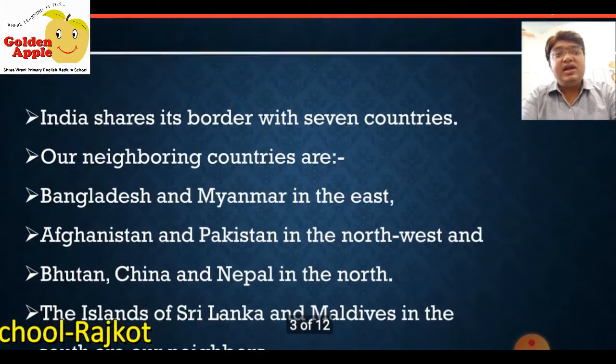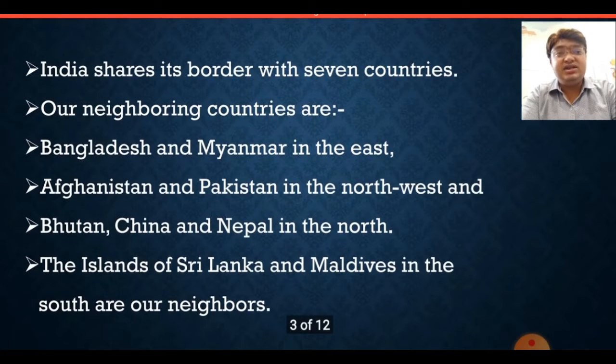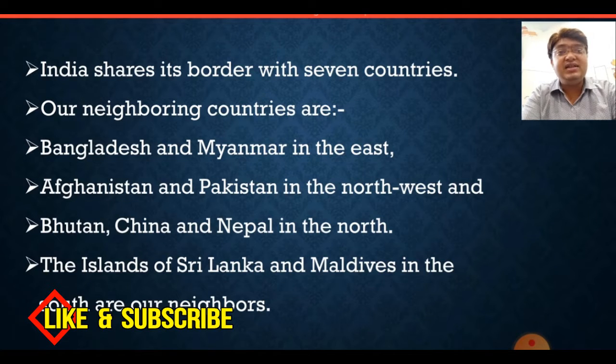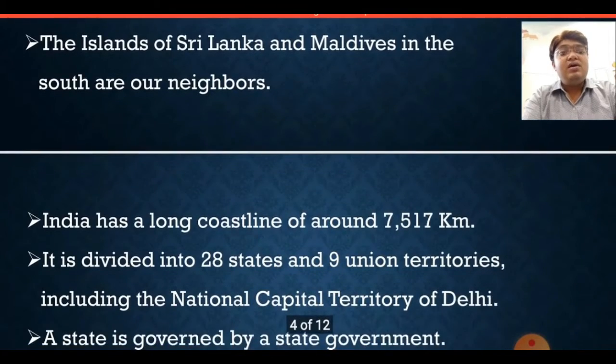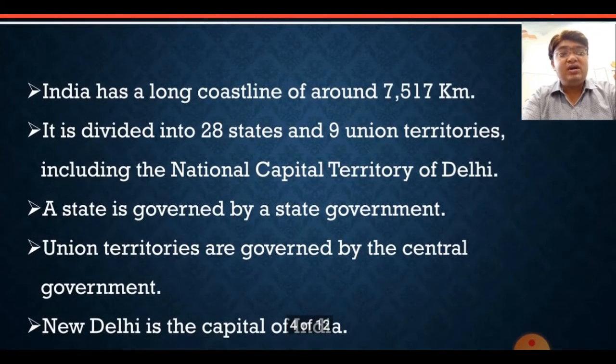Now we know that around India there are many other countries. So India shares its boundary with 7 countries. Let's have a look at which they are. Bangladesh and Myanmar in the east, Afghanistan and Pakistan in the northwest, and Nepal, China, Bhutan in the north. The islands of Sri Lanka and Maldives in the south are our neighbors. So we know that Sri Lanka and Maldives are islands, but still they are our neighboring countries in the south.